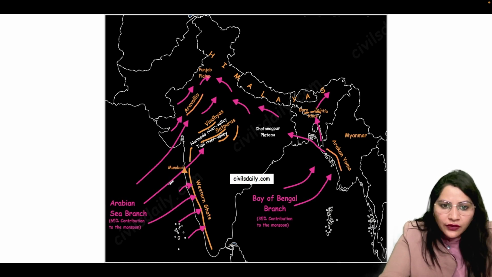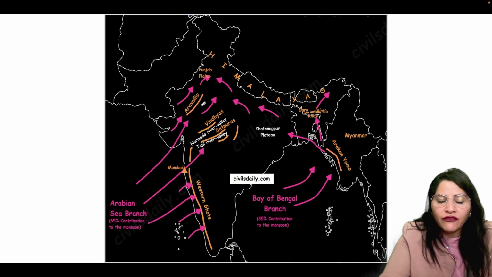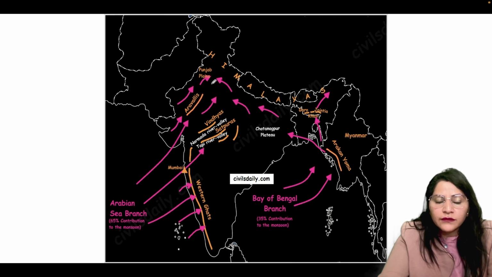The next branch that moves has a gap. It moves from the Narmada and the Tapi Rift Valley and enters the Indian subcontinent, that is the Gangetic Plain. And the third branch enters the Saurashtra plateau, goes up to Kutch of Gujarat and Rajasthan, and these winds go parallel to the Aravalis. That is why this portion does not have any rainfall, because here the winds are moving parallel to the Aravali mountains. They enter the Punjab plain, and here the Bay of Bengal branch merges with them. They both converge and drop rainfall over here.